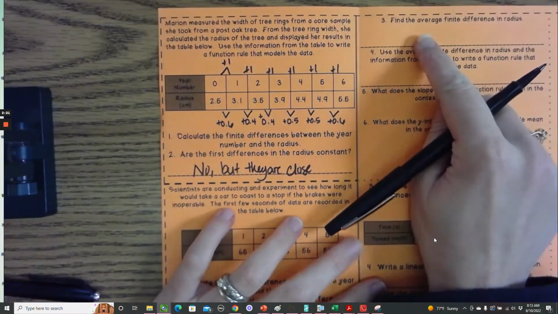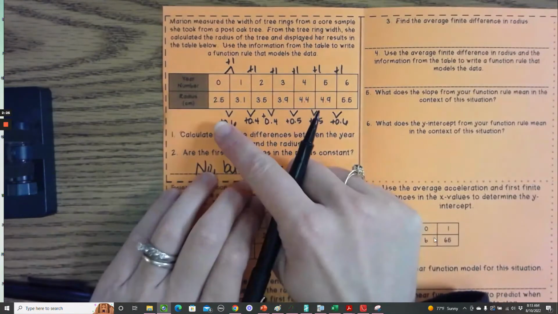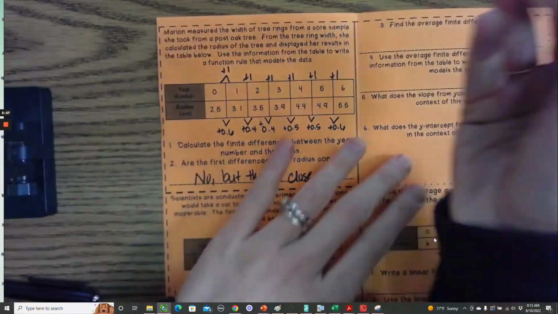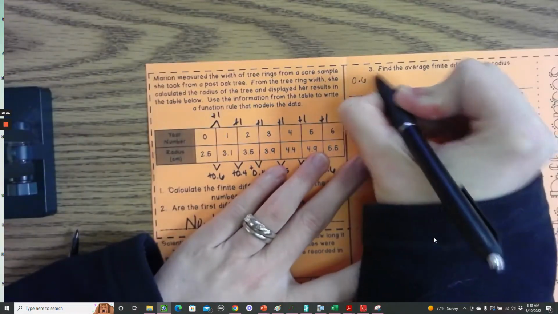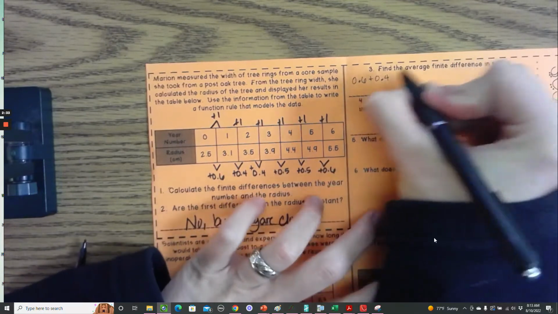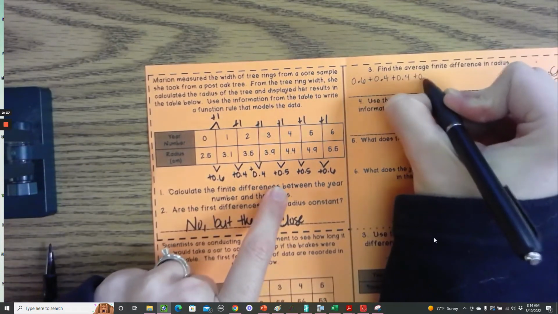All right, we're going to find the average finite difference. To find averages, add all your values up. So 0.6 plus 0.4 plus 0.4, that's just these numbers down here.